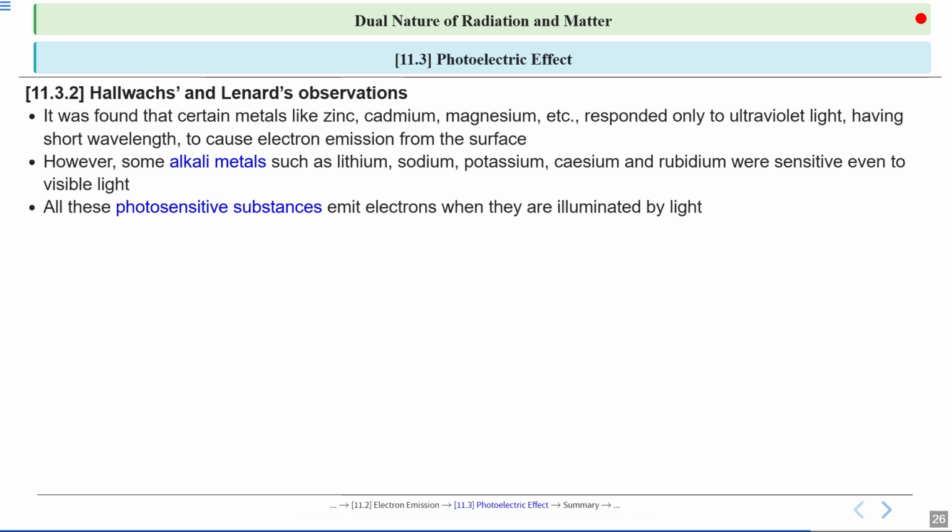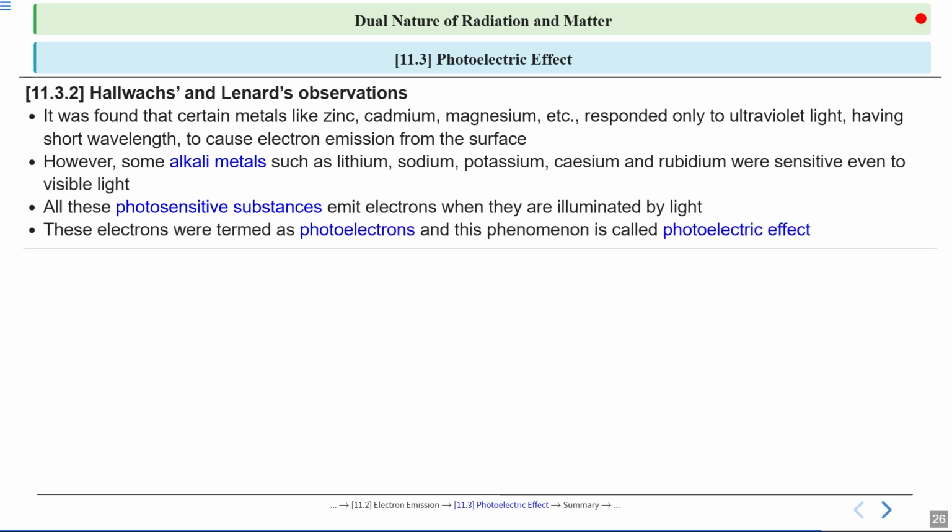All these materials that emit electrons when illuminated are called photosensitive substances. That means they react to light by releasing electrons. This property is important for devices like photoelectric sensors and solar cells, which rely on materials that can respond to light in this way. These electrons were termed photoelectrons, and the overall phenomenon is known as the photoelectric effect. This effect was a major discovery because it showed that light can behave like a stream of particles, not just waves.